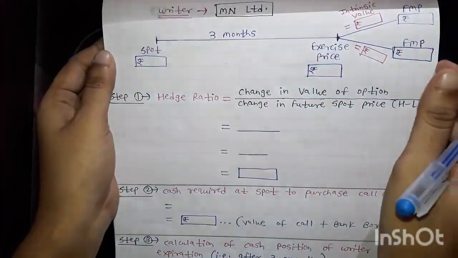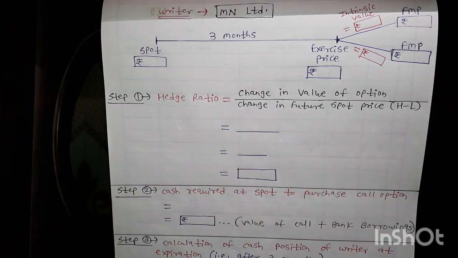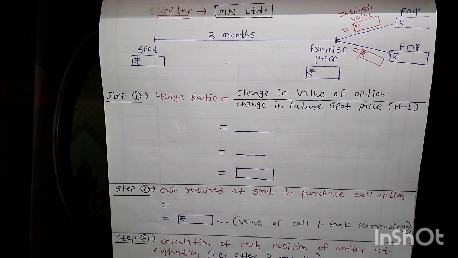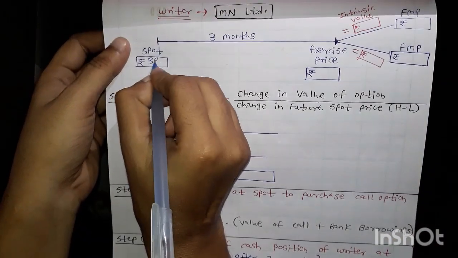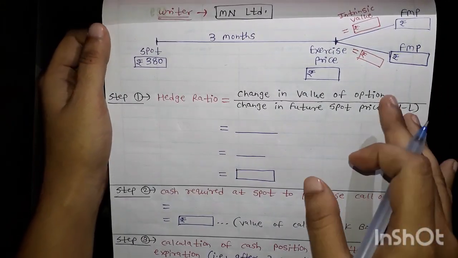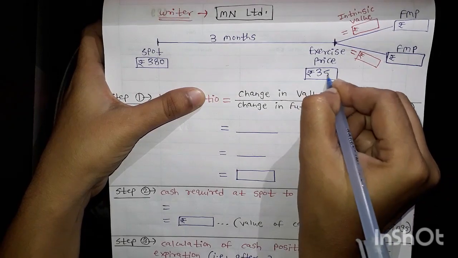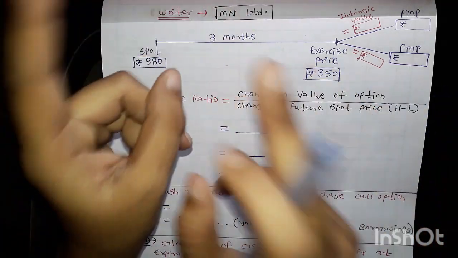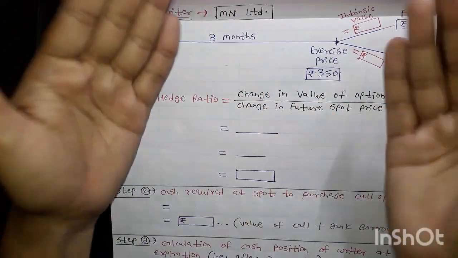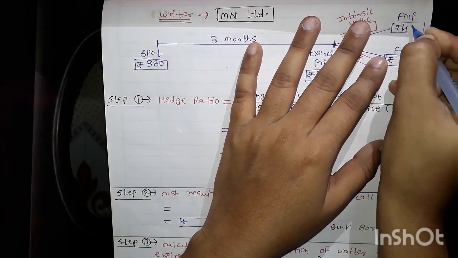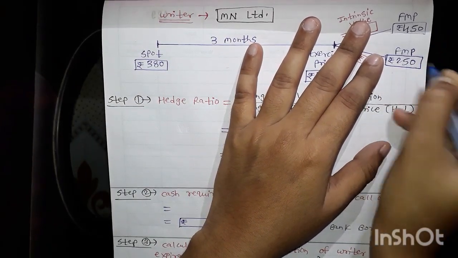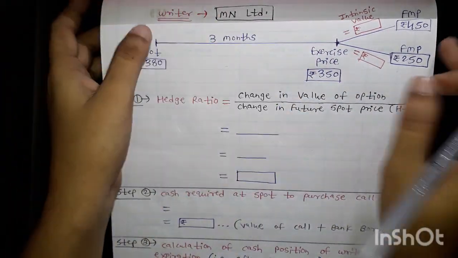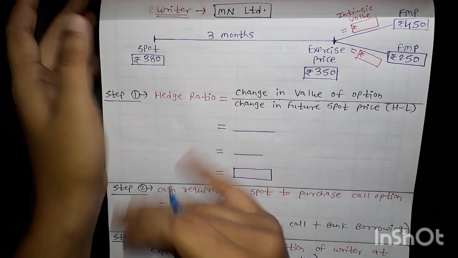Same way we have to do it for MN Limited. MN Limited is also a writer, and here we are using the data. The spot price of MN Limited is 380 and the exercise price of MN Limited is 350, they have given. After that, the future market price after 3 months, what will be the market price? That is 250 and 450, and we have decided that higher to lower we are going to write. So here I am writing 450 and here I am writing 250. Just try to remember this, higher to lower we have to write, so that it will be helpful for us in the further calculation.